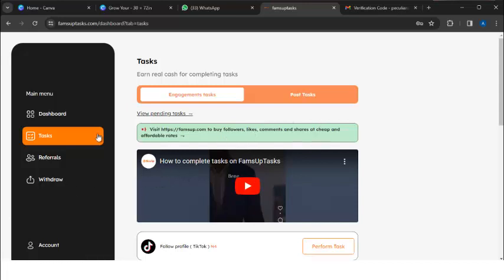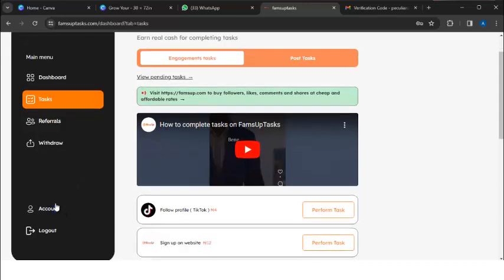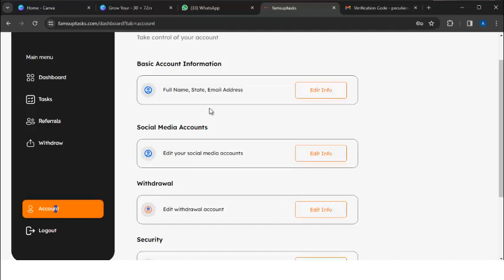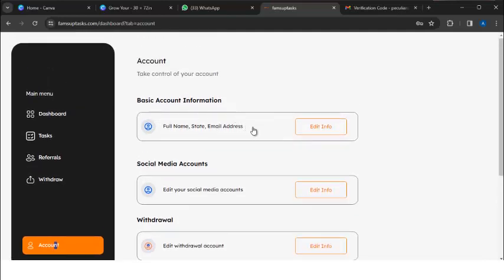So this is your dashboard. You can use this website to earn something on a daily basis for yourself. I'll go to accounts. It says basic account information.